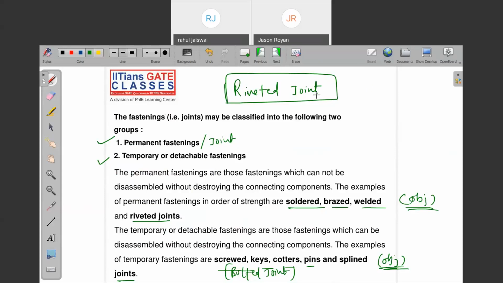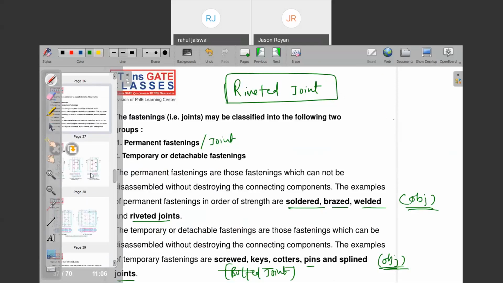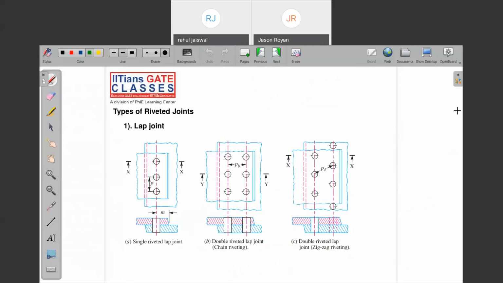Now coming to the next slide. Just note down types of riveted joint. First is lap joint. Try to observe in the figure. This is single riveted lap joint, double riveted lap joint, and zigzag riveting.